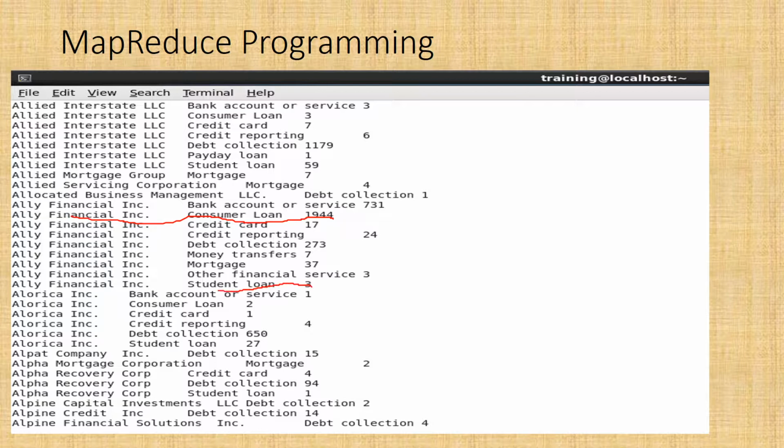So the student loan of Ally Financial Inc is doing well, but something is going wrong, or there are some issues, with the consumer loan. So they can focus on it, or they can do a study on it, which will help them identify where the flaws in their system are, and they can provide an efficient solution to their customers.